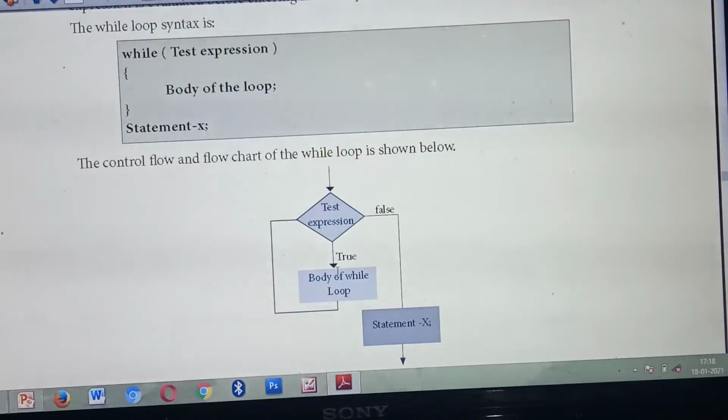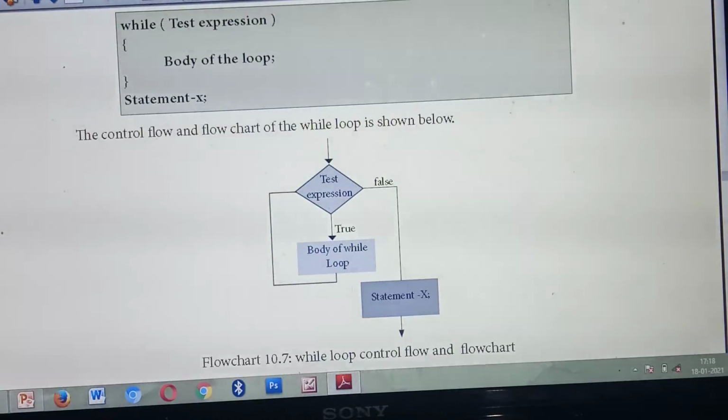So this we call a while loop. Once the condition becomes false, the flow of control will automatically come outside the loop, and the statement you have given outside will execute.